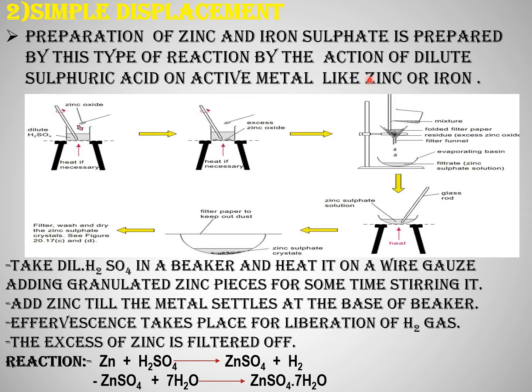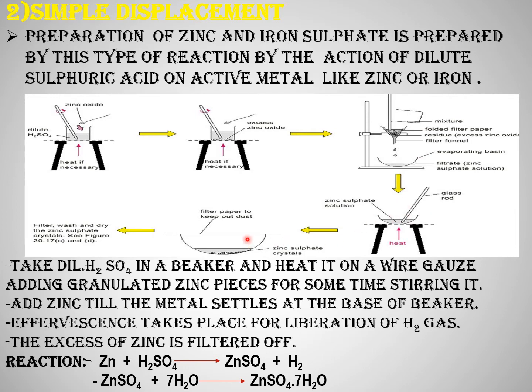Now let us prepare a salt by this method of simple displacement: hydrated zinc sulfate. The method is the same for iron and magnesium sulfate also. In a flat bottom flask, dilute sulfuric acid is taken and powdered zinc is added till no more zinc dissolves in the dilute acid. A vigorous reaction takes place, liberating colorless hydrogen gas, and a colorless solution is obtained.